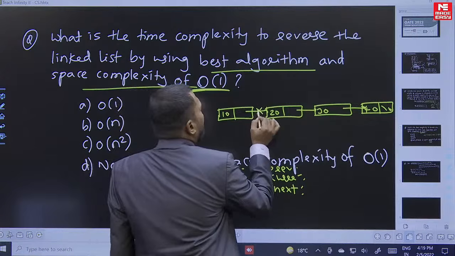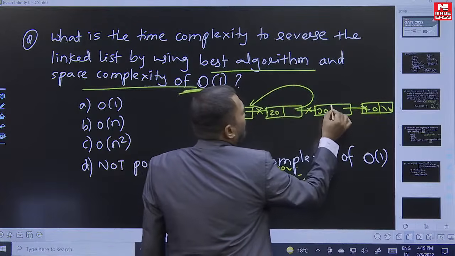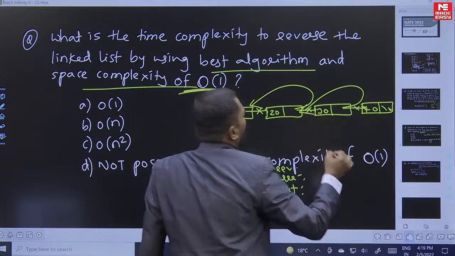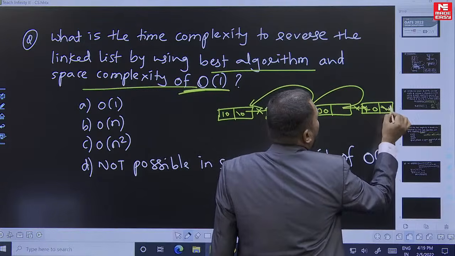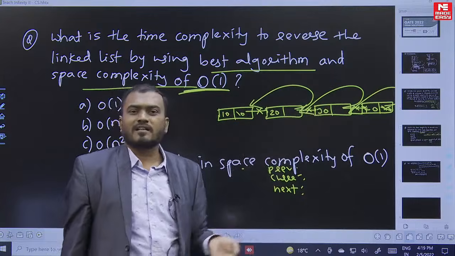You simply disconnect this and make it null. You disconnect this and connect to this. And in the last step, you disconnect this and connect to this. That's it. How many times are you going to traverse the linked list?